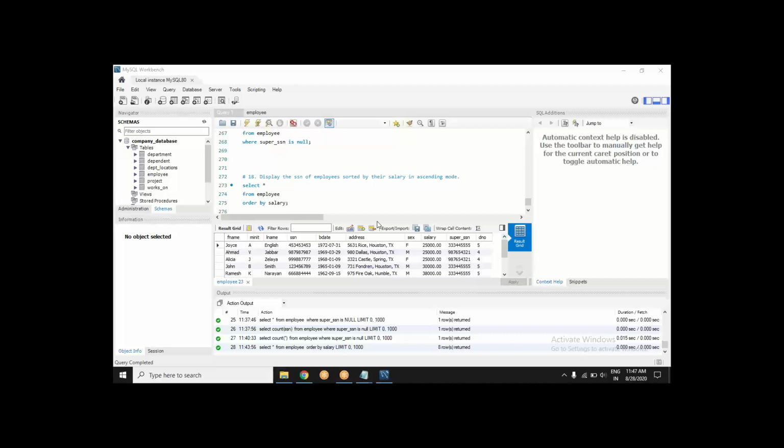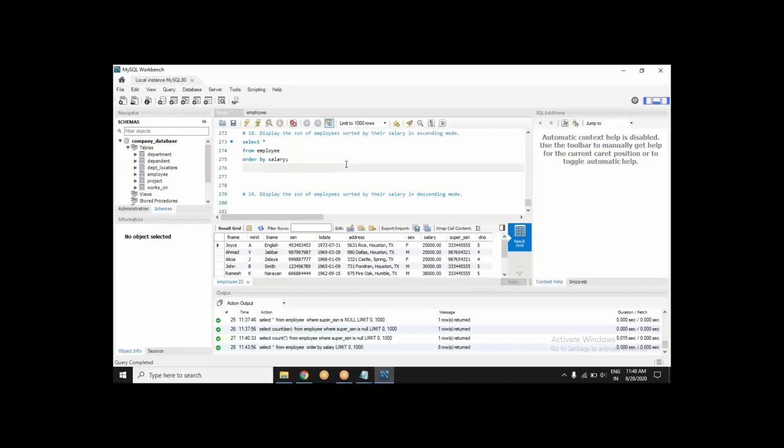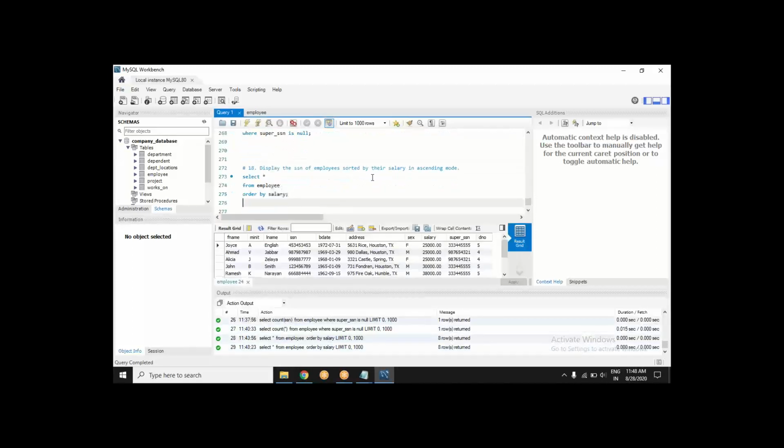What is her question? Her question is essentially this, here in the chat box. The question asked me ascending order. I put order by salary, and the result appeared in ascending order. So by default, it is coming in ascending order. What if I want descending order? When it comes to things like salary, sales, I would like to see in descending order only. Yes or no? When it comes to price, I would like to see in ascending order. But when it is about salary,